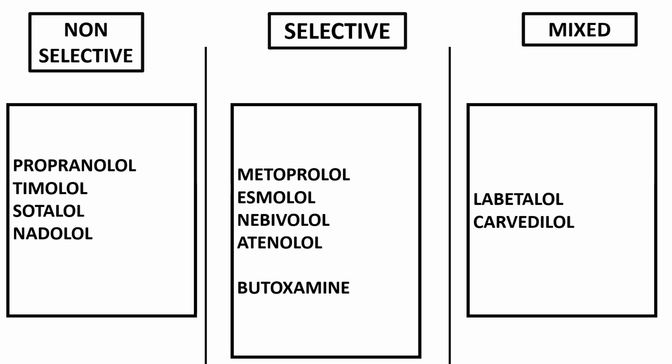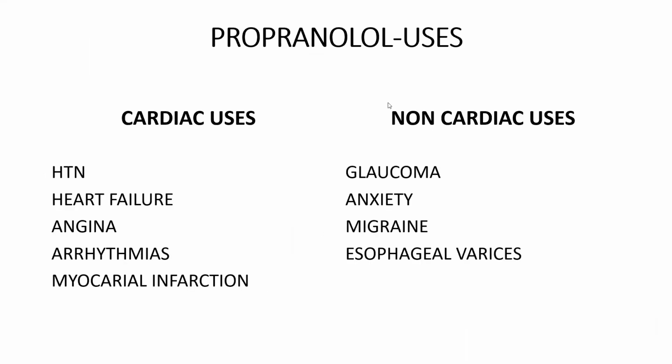And now I'll talk about propranolol. Coming to the uses of propranolol, there are cardiac uses as well as non-cardiac uses. Cardiac uses are hypertension, heart failure, angina, arrhythmias, and myocardial infarction. And what are the non-cardiac uses? Glaucoma, anxiety, migraine, and esophageal varices.